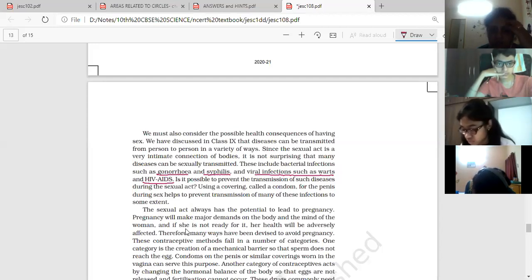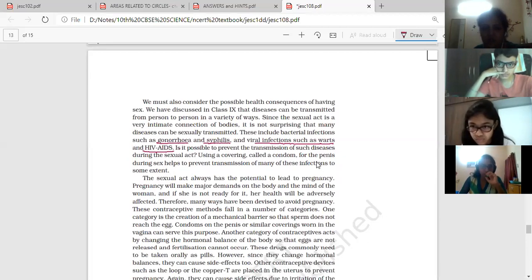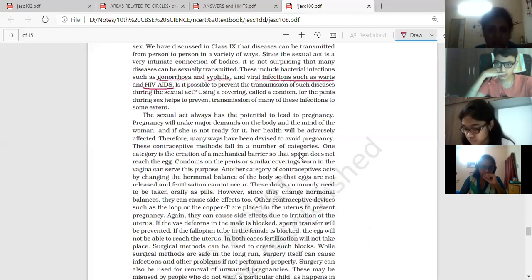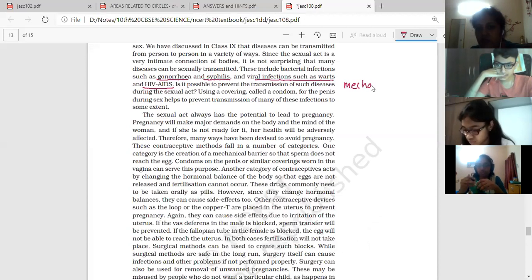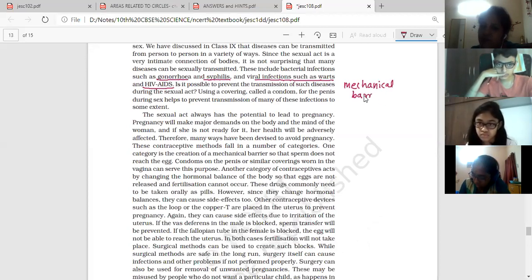And then the contraceptive measures. So for contraceptive measures, they have not explained this one. You need to remember the 4 ways, 4 methods. Mechanical barrier, first one. Second one is chemical method.